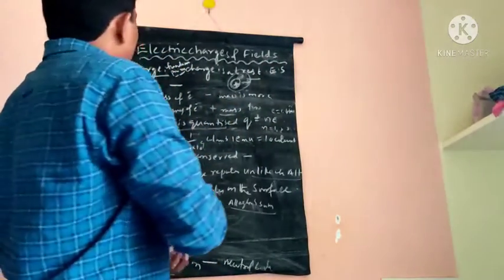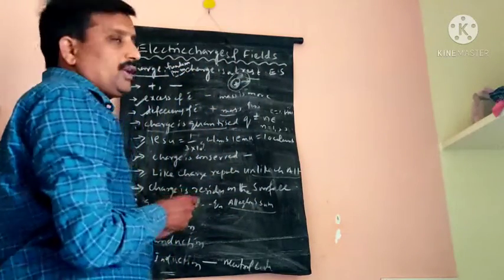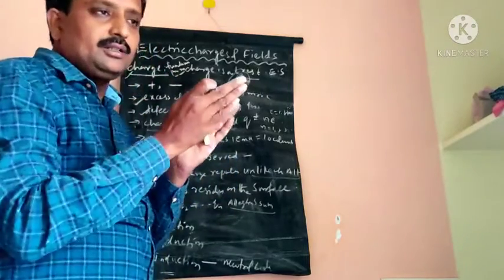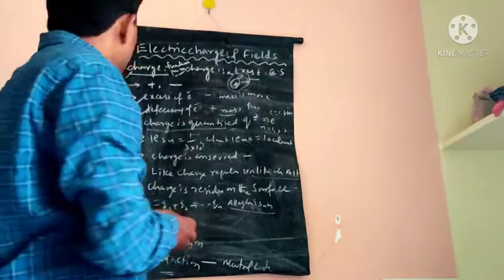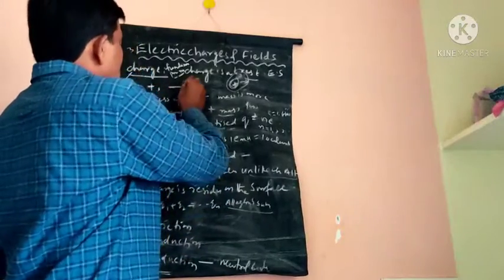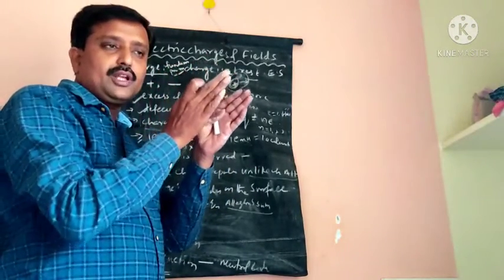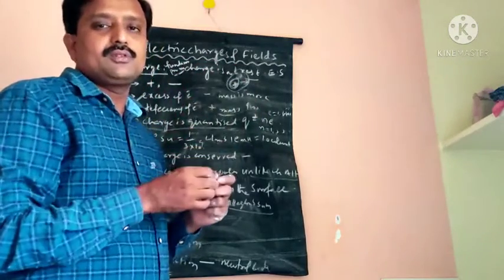Okay. So what is called charge? Charge is a fundamental property of matter. Charge is associated with electric fields and magnetic fields. If you take one matter, the combination of molecules is known as matter. The combination of atoms is known as molecules.